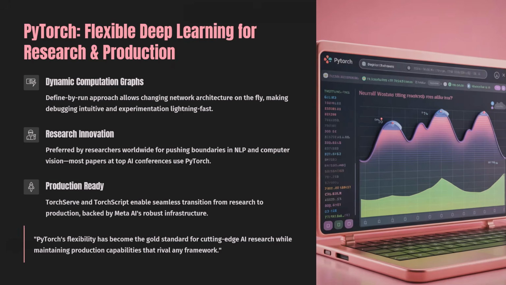Well, PyTorch helps with dynamic computation graphs. It helps with research innovation and in fact is preferred by researchers worldwide for pushing boundaries in NLP and computer vision. In fact, TorchServe and TorchScript enable a seamless transition from research to production. So whenever we are dealing with deep learning, especially for research and production, we would go with PyTorch because of its flexible nature. Moving on to the next Python library,